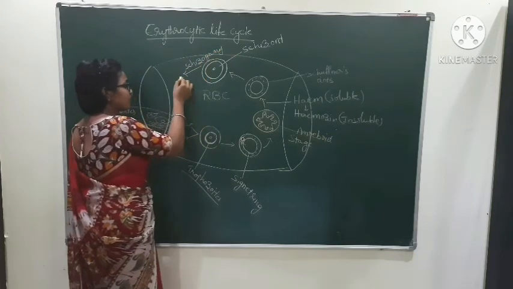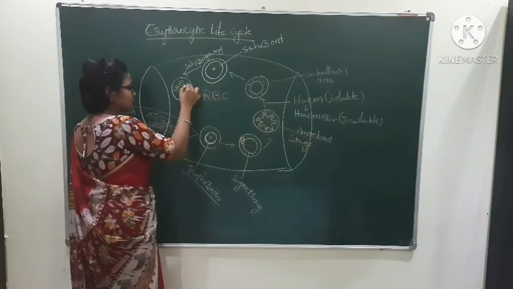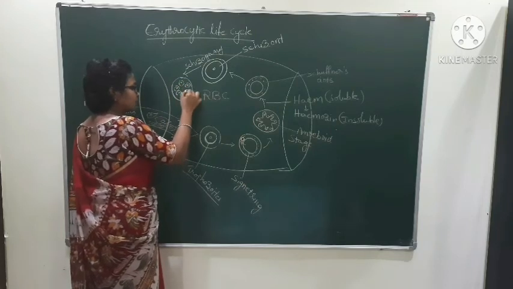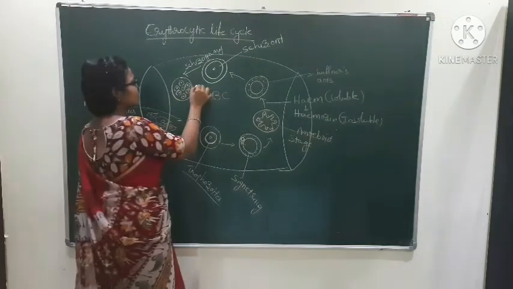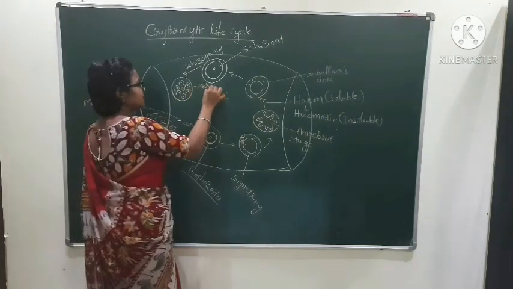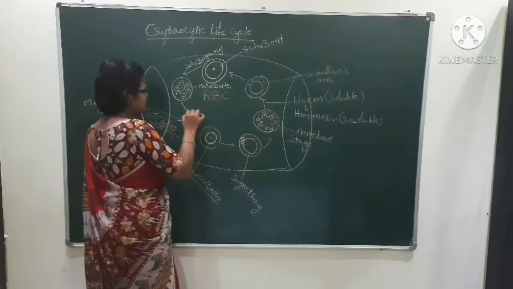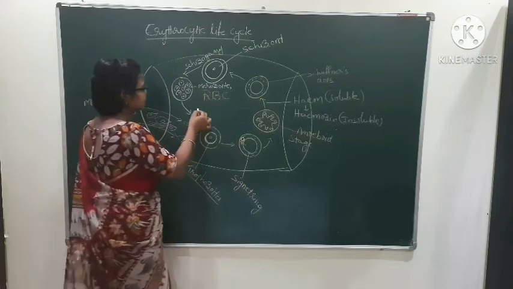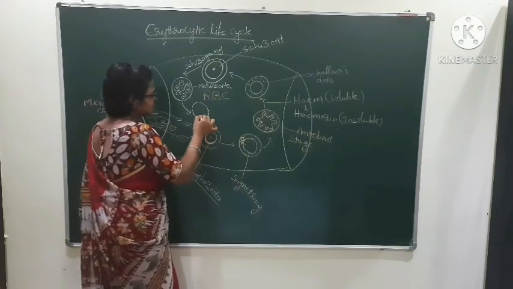It leads to the formation of many merozoites, nearly 12 to 24 merozoites.